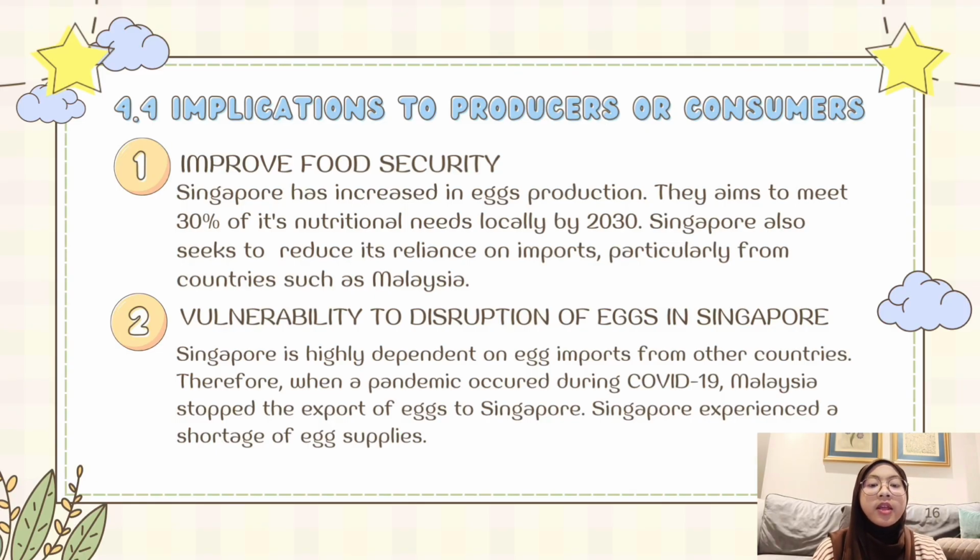Then, vulnerability to disruption of eggs in Singapore. Singapore is highly dependent on egg imports from other countries. Therefore, when the pandemic occurred during COVID-19, Malaysia stopped the export of eggs to Singapore. Singapore experienced a shortage of egg supplies.